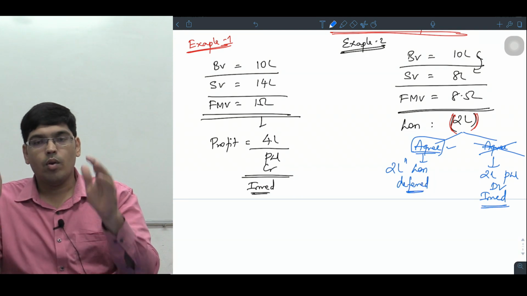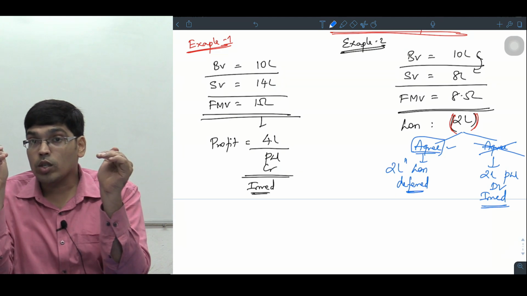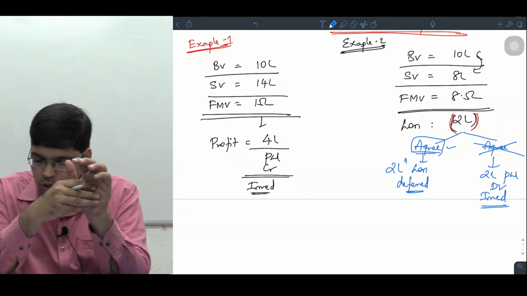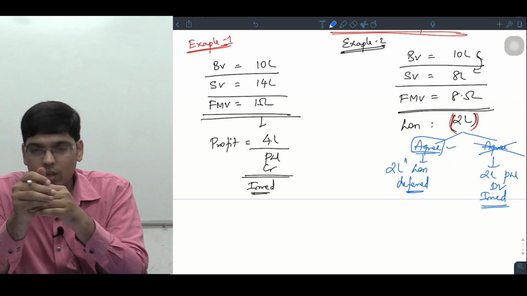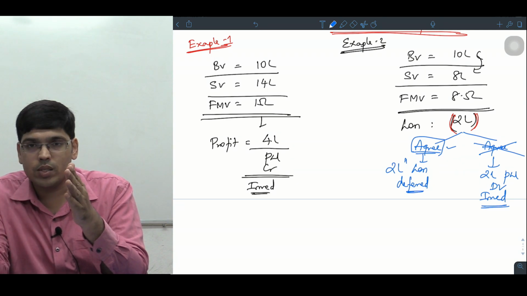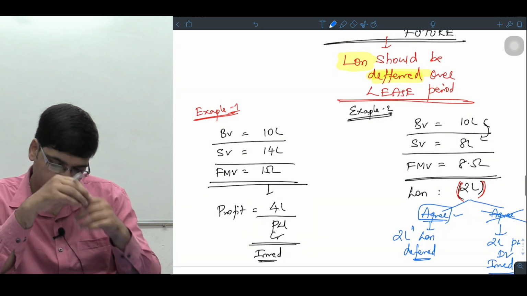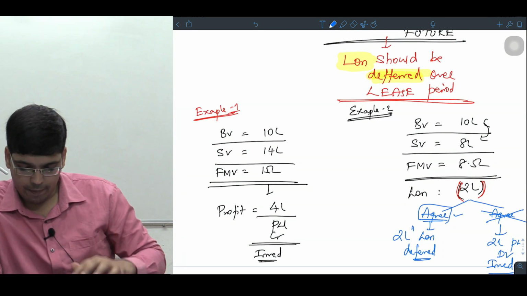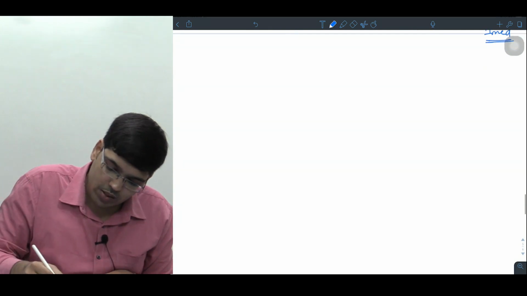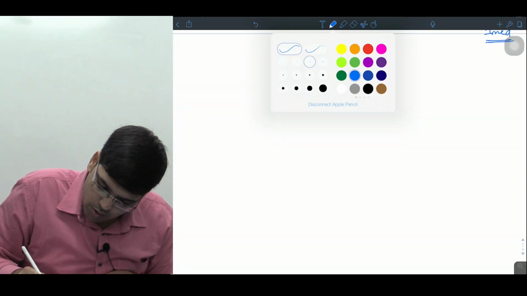Am I clear, sir? Why? Whatever loss you have made, 2 lakhs का loss है, then this loss should be deferred over the period of lease rentals, right ना? Am I clear sir? बोलो, समझ में आ रहा है? चलो, case number 3. This is also very important case sir.